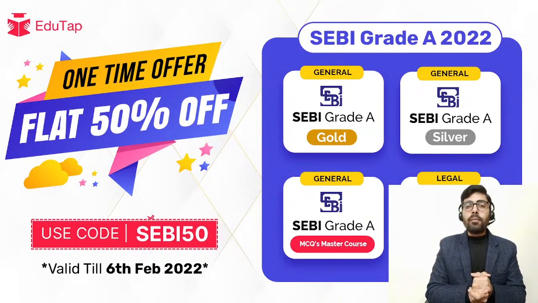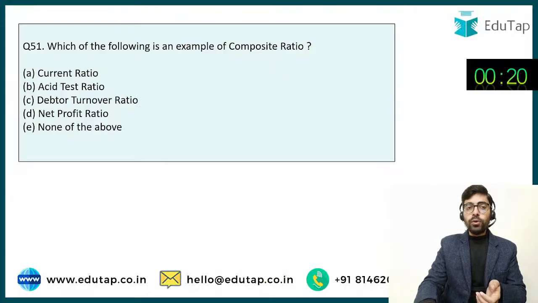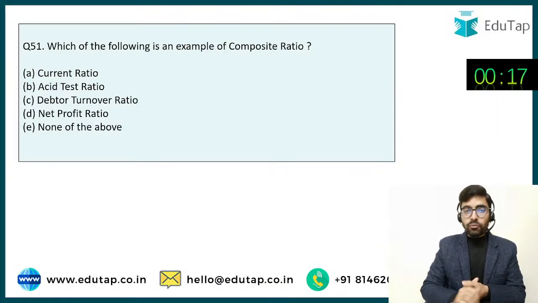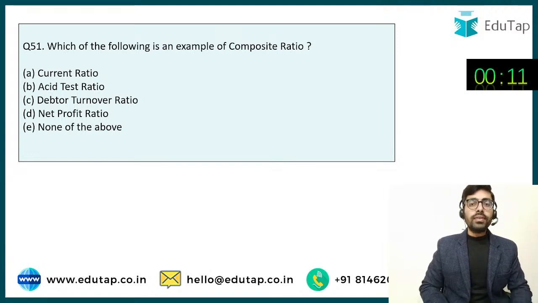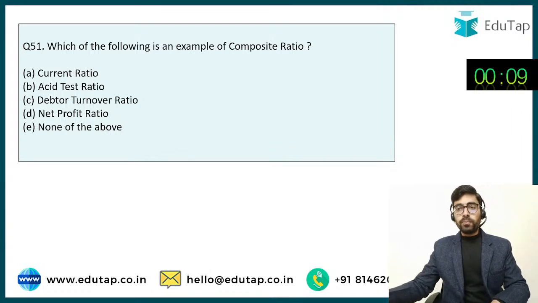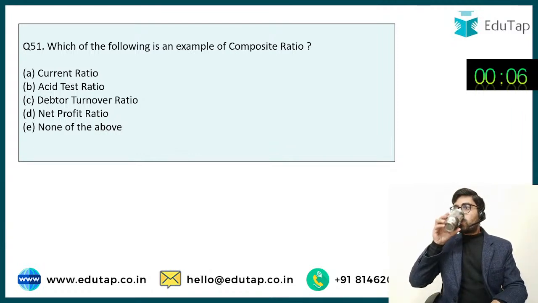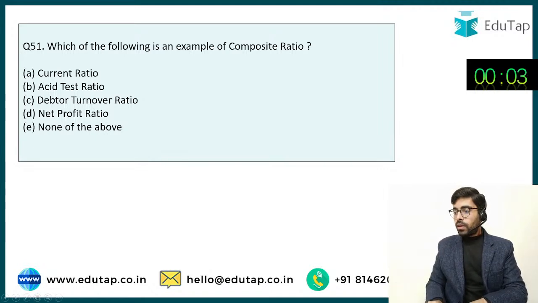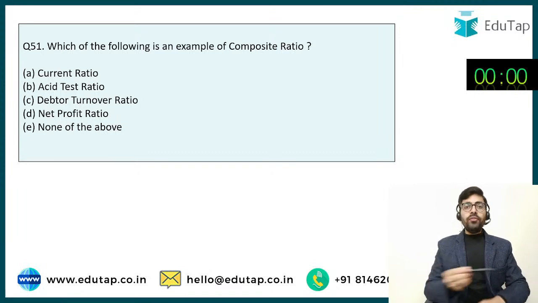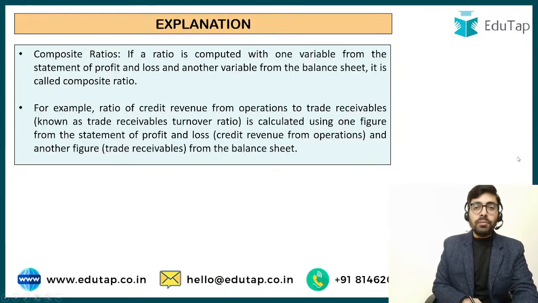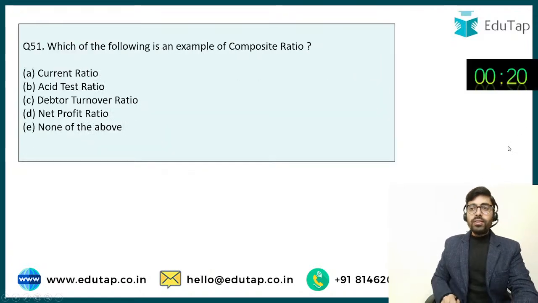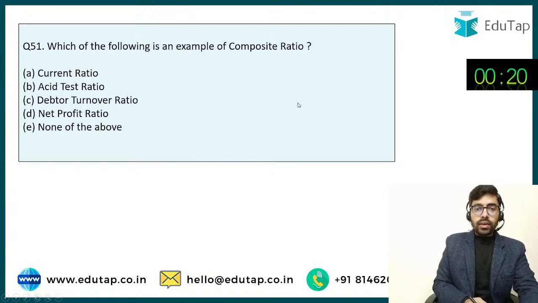So now let's quickly jump on to the first question and let's see who is going to give me the right answer. Okay, great guys. So first question: which of the following is an example of composite ratio? Yeah, good evening Shipra, Anshu. Now I'm waiting for the answer to this question. Let's see who is able to guess this one correctly. And I would be happy if you don't make a guess. I would be happy if you know the concept involved. I hope you didn't see the answer.